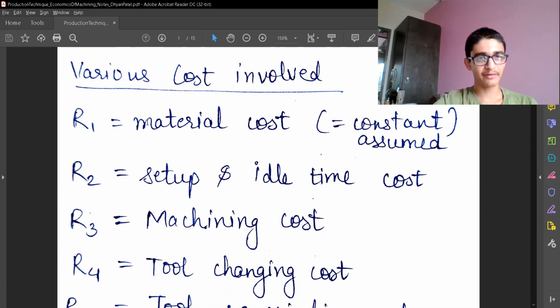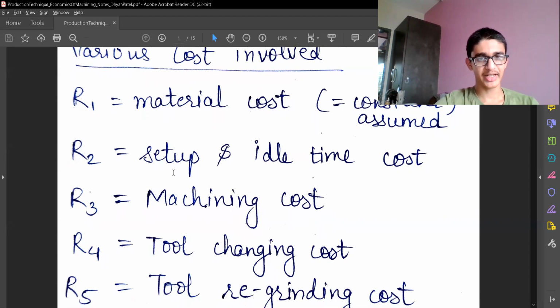So I'm assuming R as the indication, and R1 means material cost, and it is assumed to be constant. The material cost can vary; after 6 months, the material cost can differ. The material for the workpiece and the tool can all be included, but that material cost is assumed to be constant for a period of time.